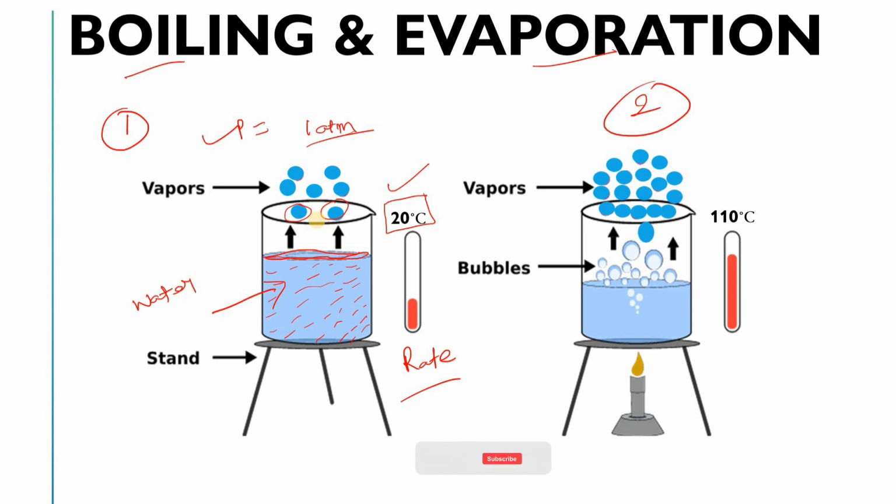So what the author wants to say is that evaporation always occurs at the liquid-vapor interface, and you can also say the boundary, right? So let's suppose this is your liquid, this is your vapor, and this is the interface. Are you getting my point?